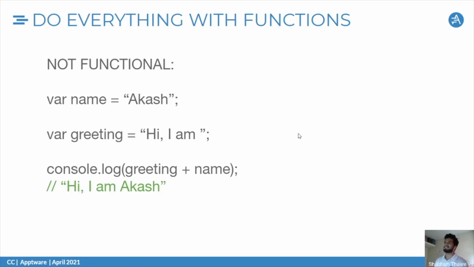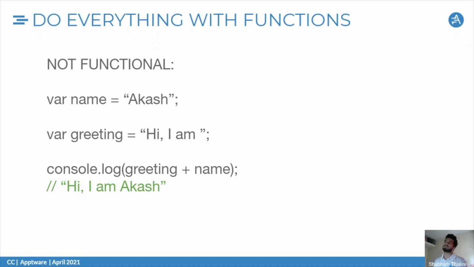Okay, so let's go with the first one: do everything with functions. In functional programming, functions express everything in the program. Functions basically take inputs and give outputs. So majorly we are looking at the flow of taking something as an input and giving something as an output.